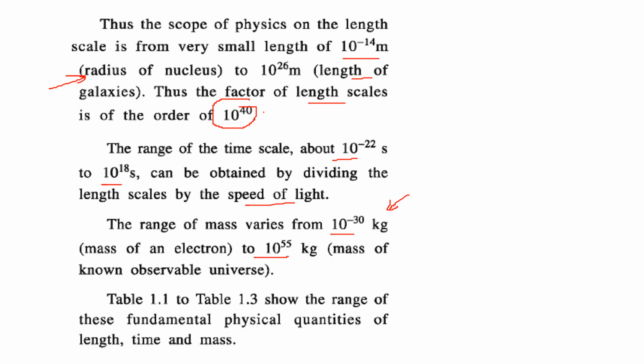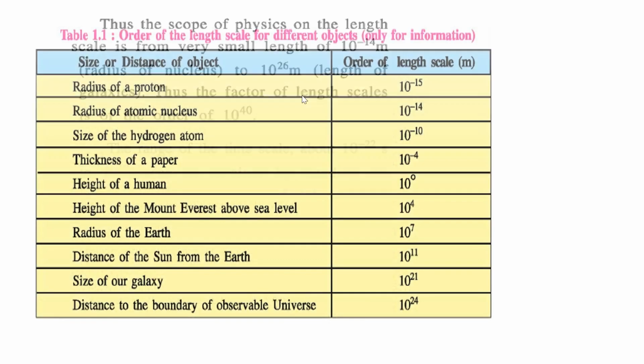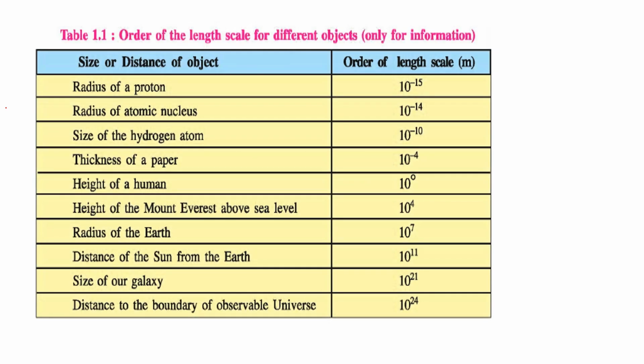Let us see a table which shows the range of fundamental physical quantities of length, time and mass. This is about the length. This is the order of length scale for different objects. Height of a human, let us say, is 10 to the power 0. Radius of proton, 10 to the power minus 15.